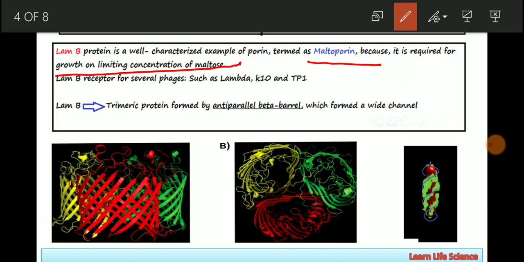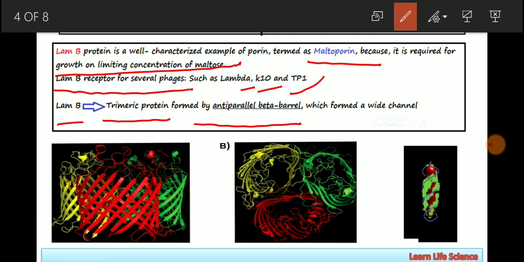LAMB is a receptor for several phages, meaning the phages that have the ability to interact with LAMB receptors include lambda, K10 as well as TP1. These are some examples of lambda bacteriophages. Then LAMB is a trimeric protein formed by anti-parallel beta sheets, which forms a wide channel. So the first thing I have told you is that it is a porin that forms a channel to pass the genetic material.